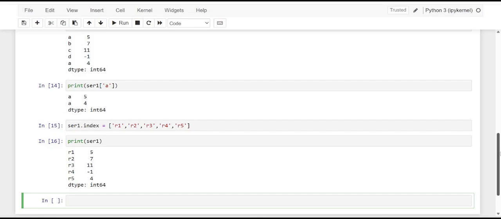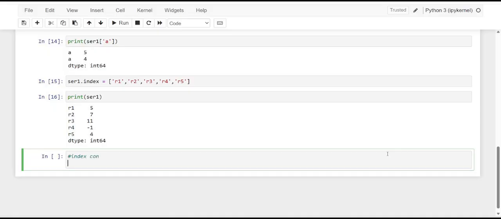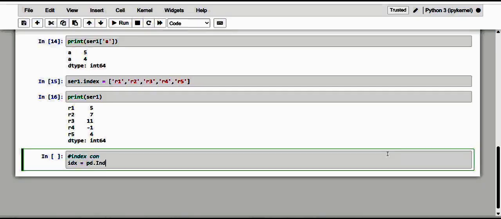And here we go for the Index constructor too. I'm just specifying it. So here we are going for the Index constructor, and kindly see here, dear friends, how I'm going to make it. It is the exact index, and I'm going to create an index here.